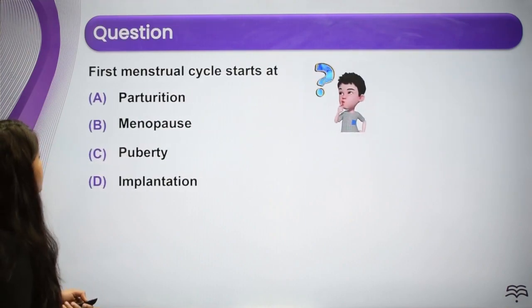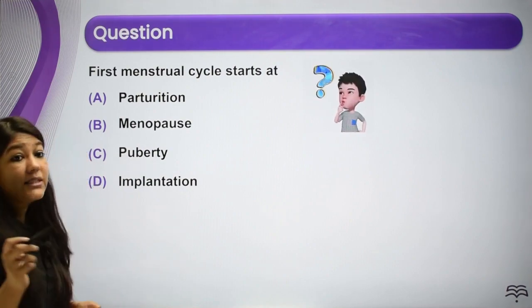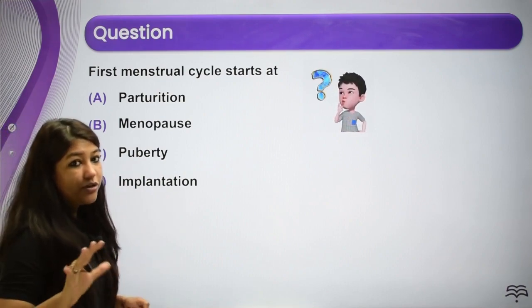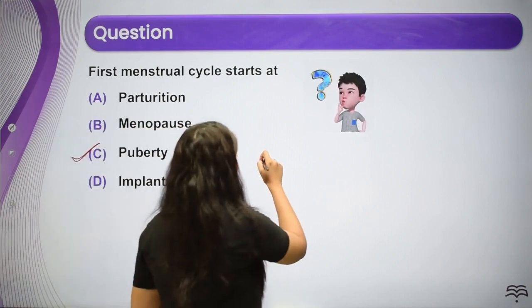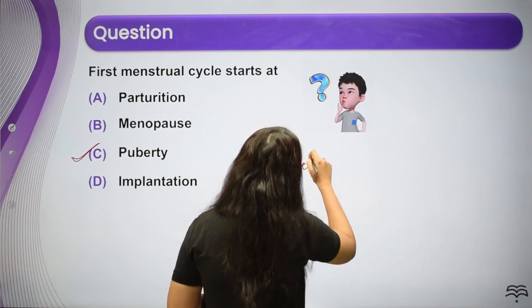All right. Next question. First menstrual cycle starts at puberty, right? 12 to 13, 12 to 14 years of age when a female is going to hit puberty. And what is the term that we use for that? We use the term menarche.